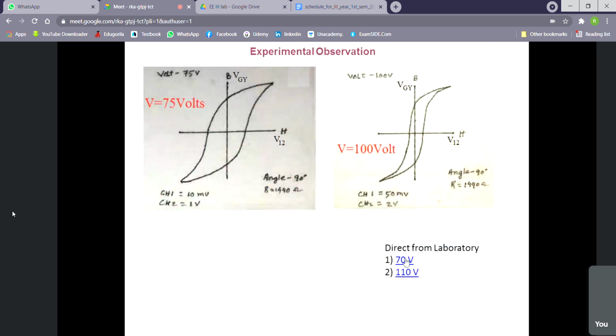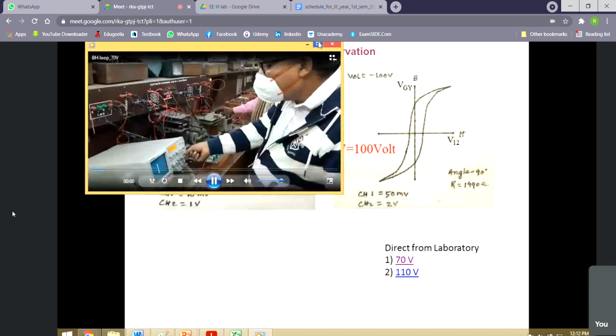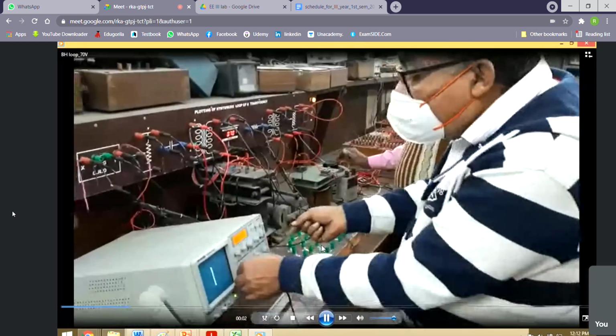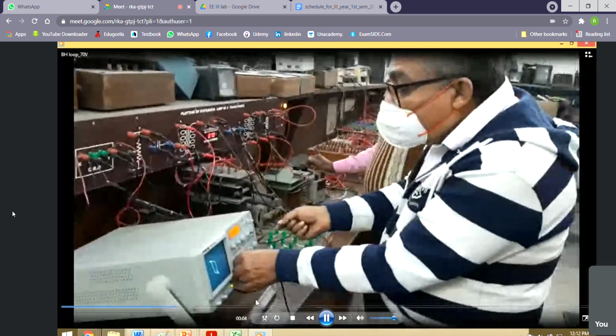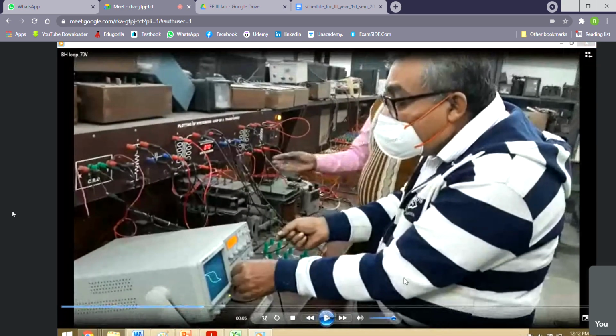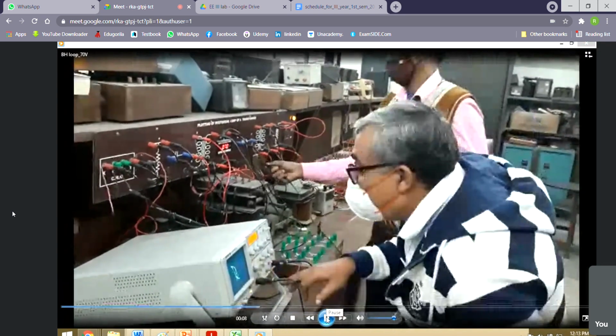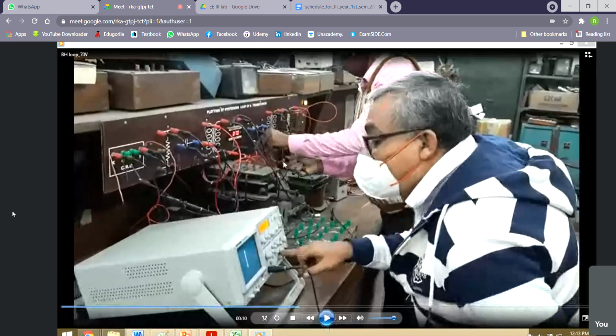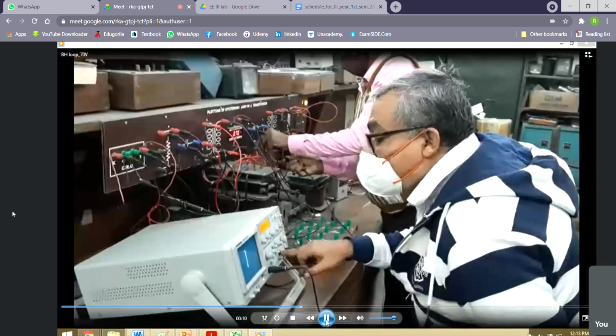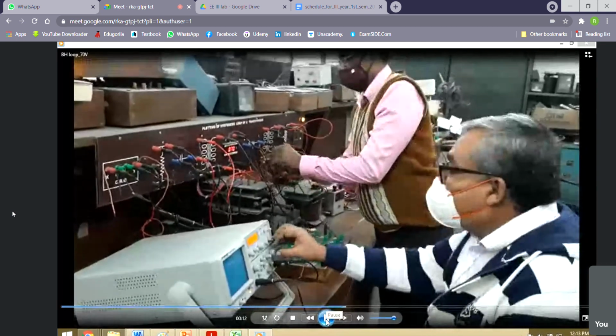If you see for 70 volt, now you see here, I am just pausing it. You see here, we are getting the hysteresis loop in the opposite direction. Why? Because when we connected that V12, it has been changed. Now you see he is changing the terminal so that we can get the proper direction.